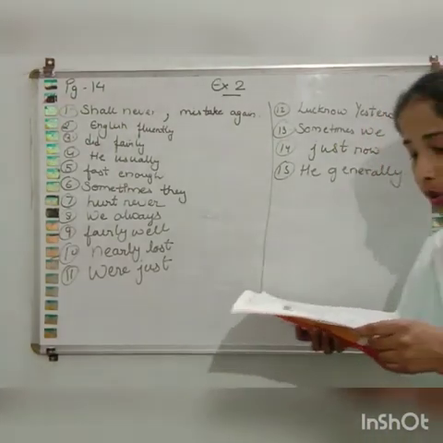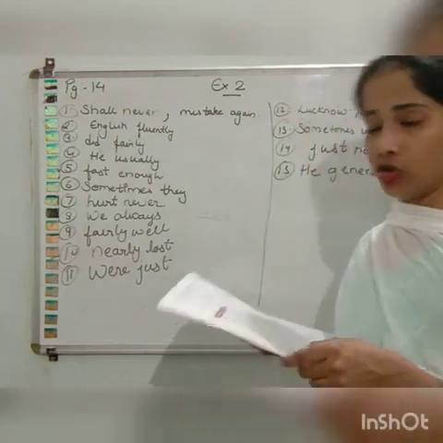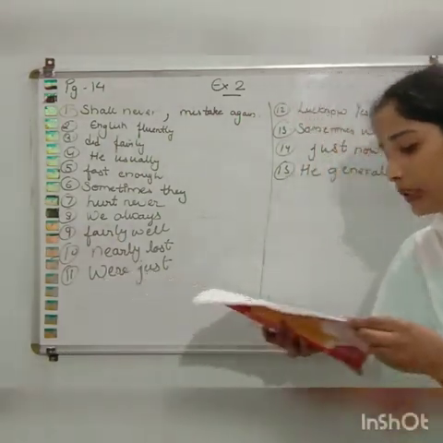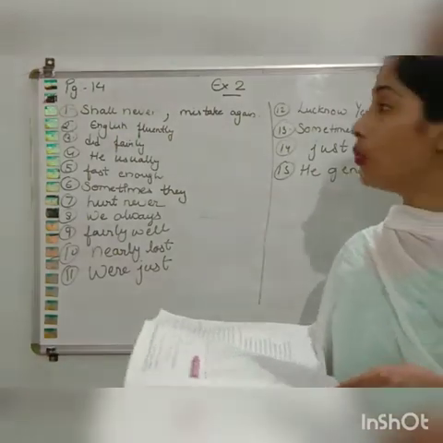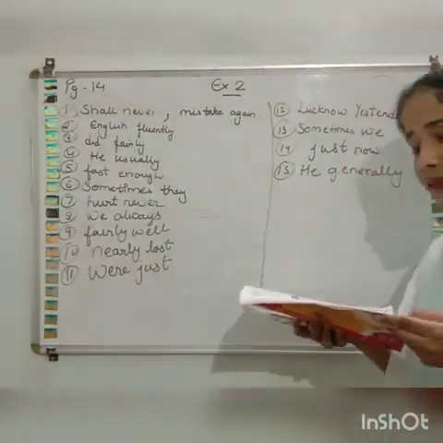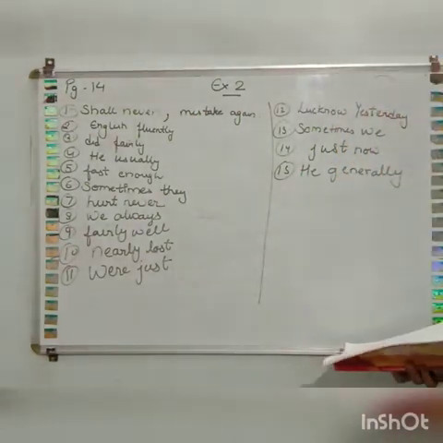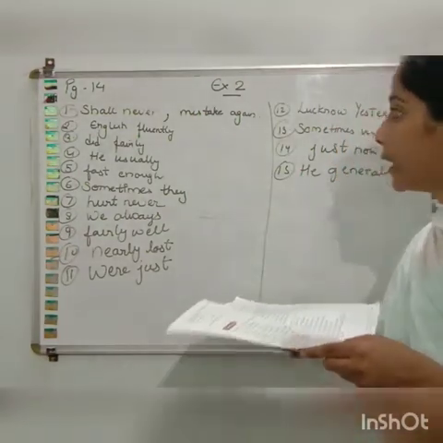Okay. Second one: he can speak English. And what is the adverb over there? Fluently. So we will write the sentence like this: he can speak English fluently.